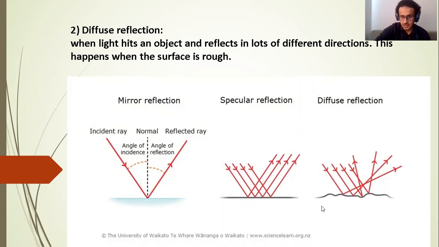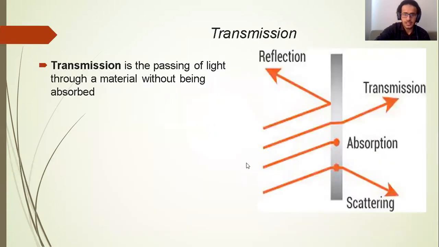In diffused reflection, the surface is not smooth, it's rough. Light is reflected in different angles. In specular reflection, the surface is smooth, and the light is reflected at the same angle as it hits the surface. Let's move to transmission. Transmission is simply the passing of light. Light is not absorbed or reflected, it just passes through the medium.